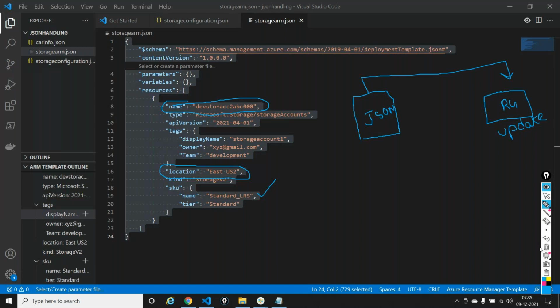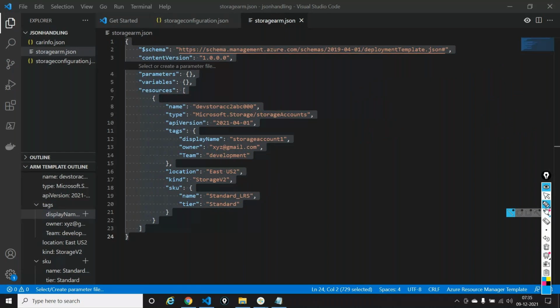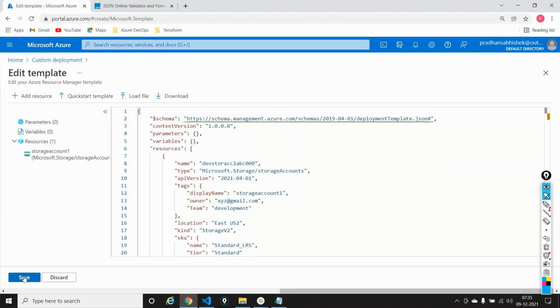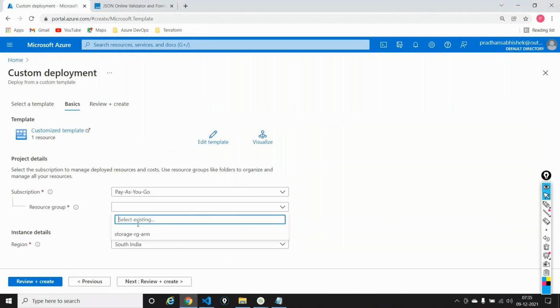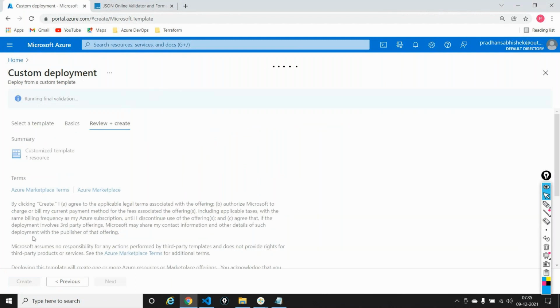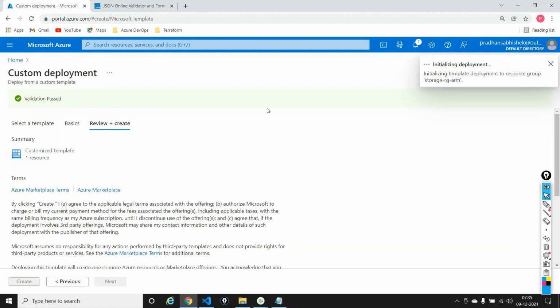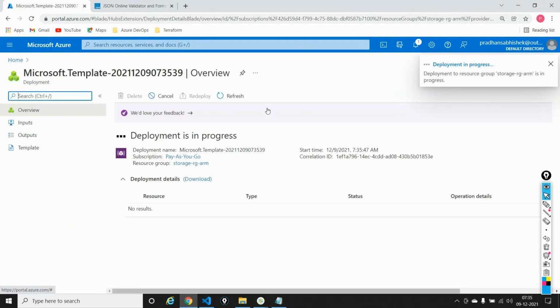Now, I can go ahead and redeploy this. I can just say save. I'm not changing anything. Same RG. I'll say review and create. I'll say create. So it will initialize the deployment again and it won't change anything. It'll just say, okay, fine, this is what you want to do. Great, not a problem. I'm okay with this. I'll go ahead and deploy it for you.